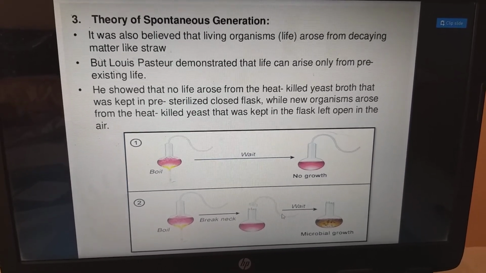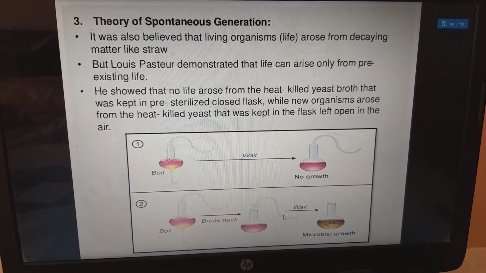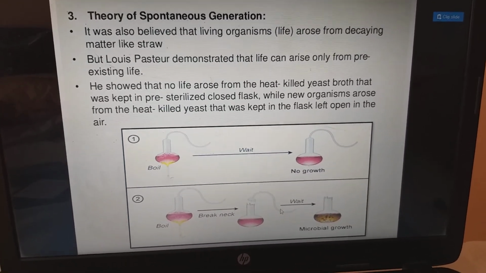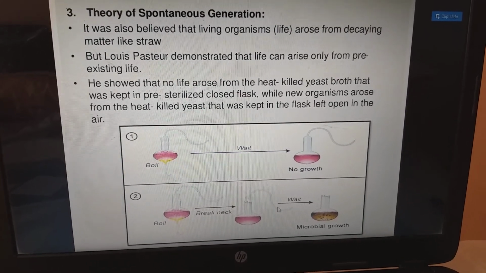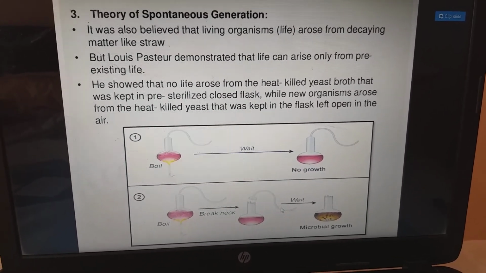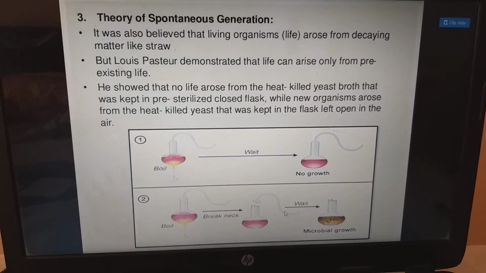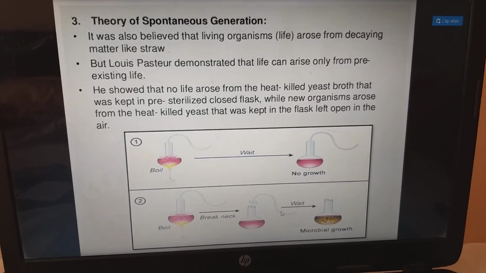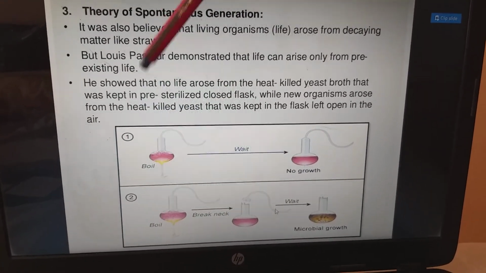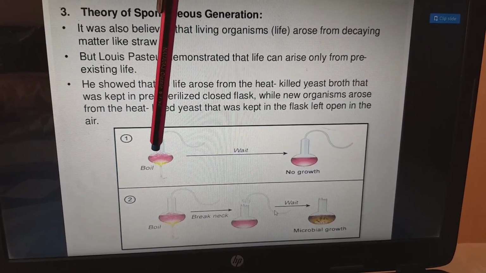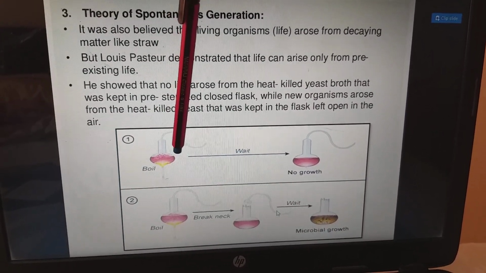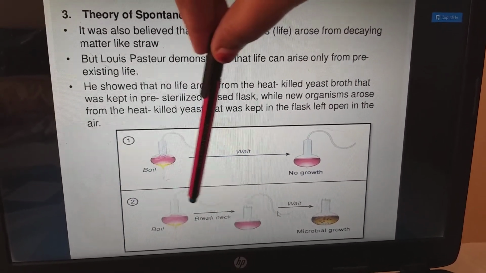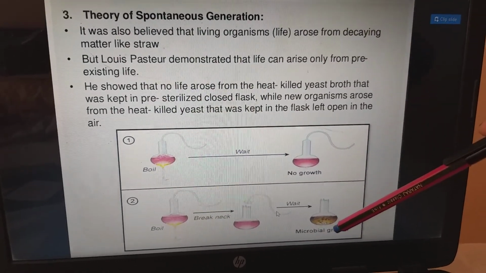So, he has shown that when you kill the broth with heat, no life will evolve. While new organisms arose from the heat-killed yeast that were kept in the flask left open in the air, because it was open. If this flask was closed, no life will get formed. If the flask was open, then only the life will get formed. For example, in this first picture, we are boiling the heat-killed yeast broth. So it is being closed, so there is no growth. In the second, they broke the neck, then the microbial growth has been seen.